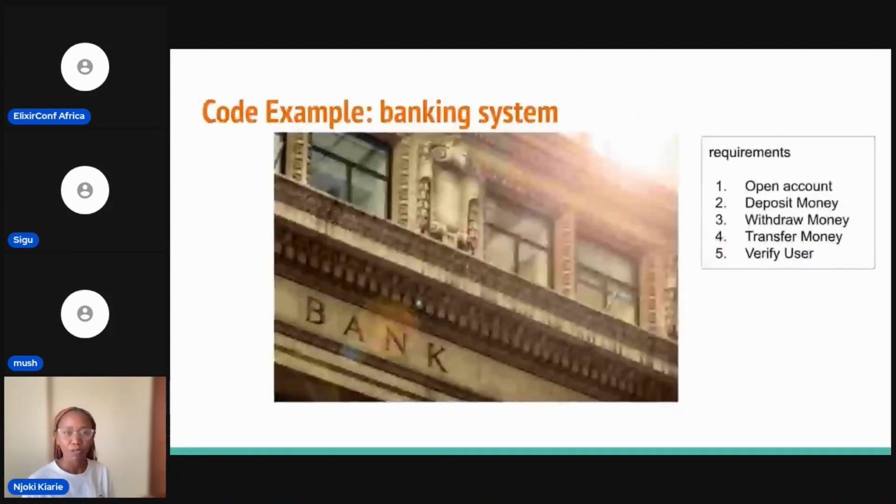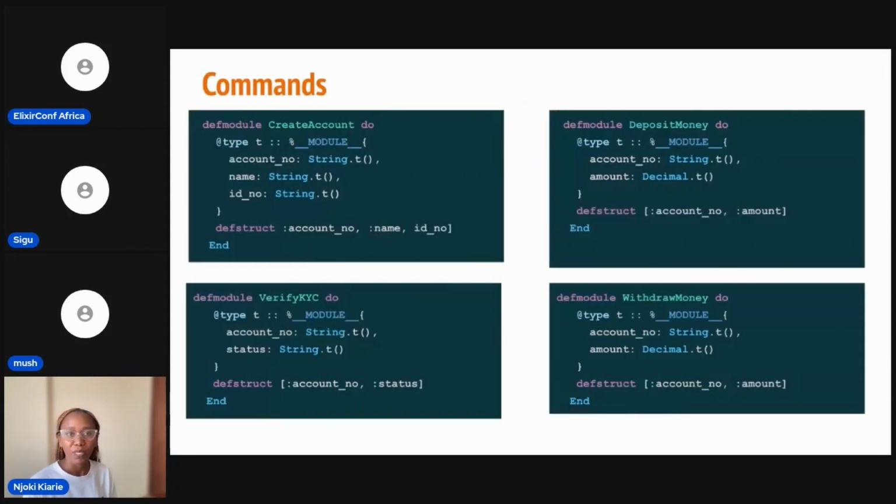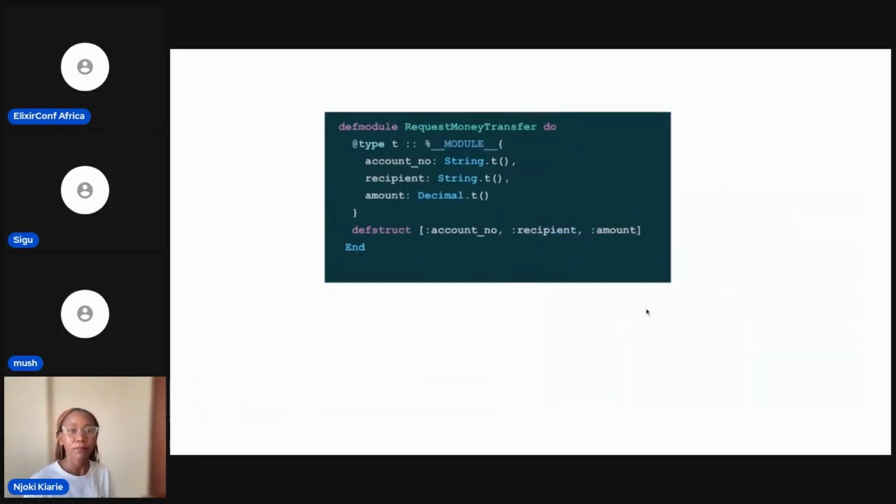So let's do a code example. We're going to create a banking system. Some of the requirements in a banking system are opening an account, depositing money, withdrawing money, transferring money, and verifying the user, so verifying KYC information. So we start with commands. This is the structure for commands in Commanded. It's just a defstruct. So we have create account, verify KYC, deposit money, withdraw money, and request money transfer.